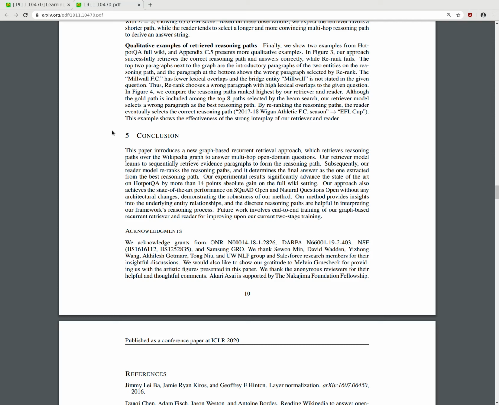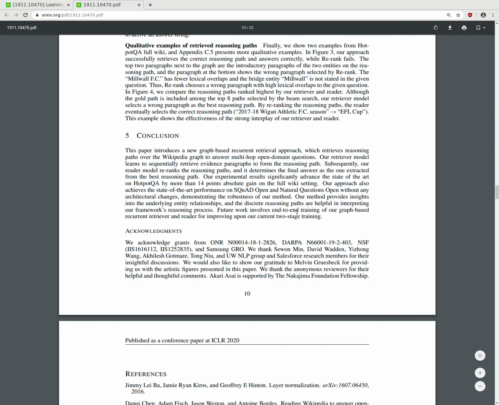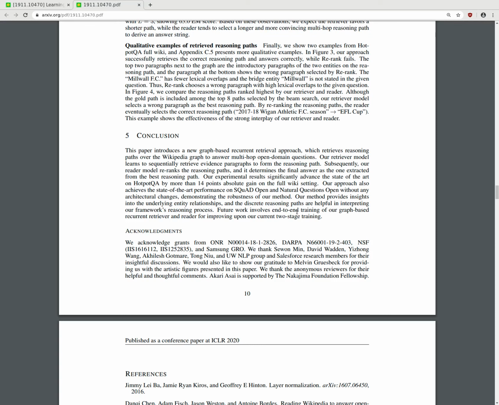Our approach also achieved state-of-the-art performance on SQuAD Open and Natural Questions Open without any artificial changes, demonstrating the robustness of our method. Our method provides insights into underlying entity relationships and discrete reasoning paths, and is helpful in interpreting our framework's reasoning process. Future work involves end-to-end training of our graph-based recurrent retriever and reader, improving upon our current two-stage training.